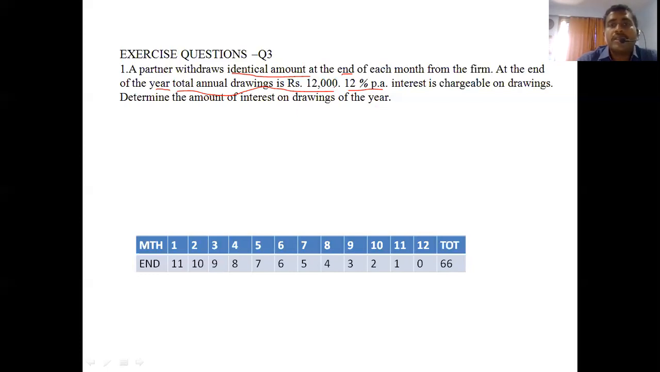You already know that here the person is withdrawing every month, so we cannot take this 12,000. So what do we have to do? We have to calculate per month, because it says that the partner withdraws an identical amount at the end of each month. हर महीने की बात हो रही है. So 12,000 divided by 12. So what is the identical amount? 1000. What is the formula? P into R into N upon 100 into 12. And N, what do we have to take? 66 divided by 12. So we can see the sum. Total amount of drawings 12,000.